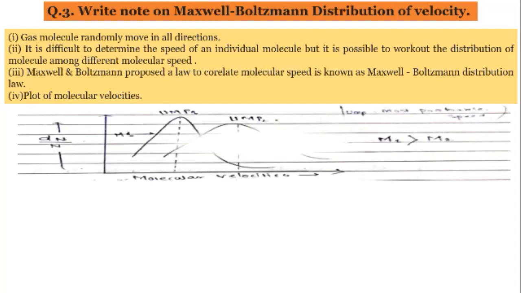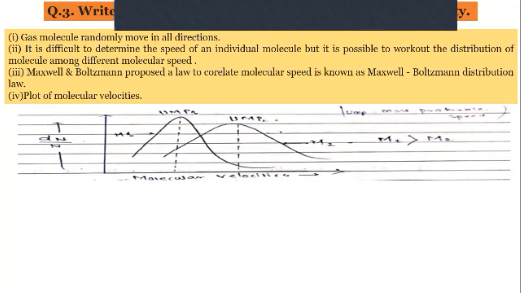They plotted this graph of dn by n versus the molecular velocities. And you can see here UMP1 and UMP2 are written. Particularly, you can see two humps, two peaks. These two peaks are for two different gas molecules having different masses M1 and M2. UMP1 is the most probable speed of the first molecule and UMP2 the most probable speed of the second molecule having different mass.